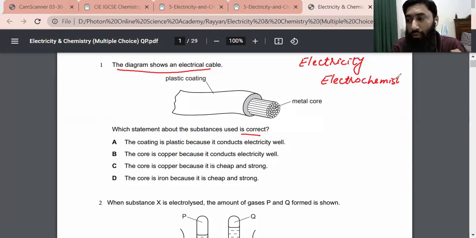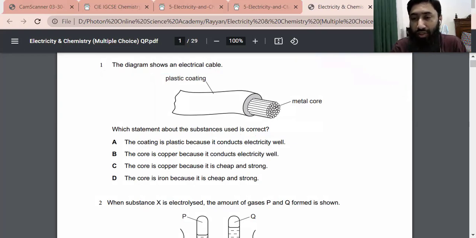If you are not familiar with this chapter, electrochemistry, and if you have not studied electrochemistry or electricity yet, then it will become difficult for you to understand the questions which I am trying to explain. So before solving this paper, you must get familiar. You must make sure that you know about electricity and electrochemistry.